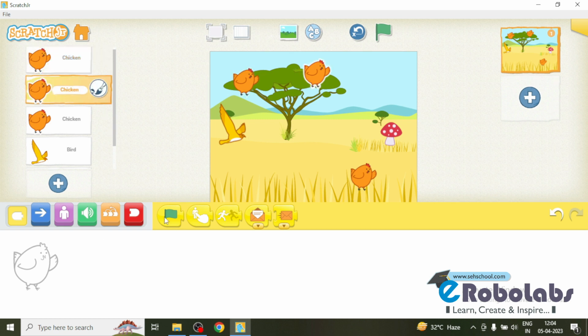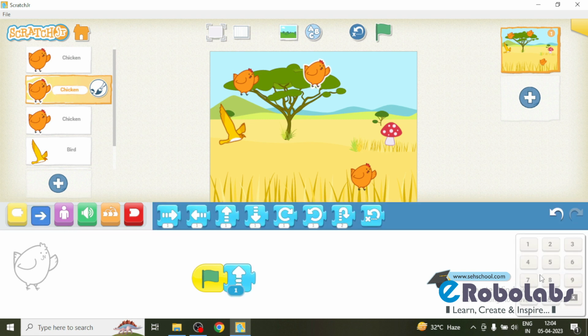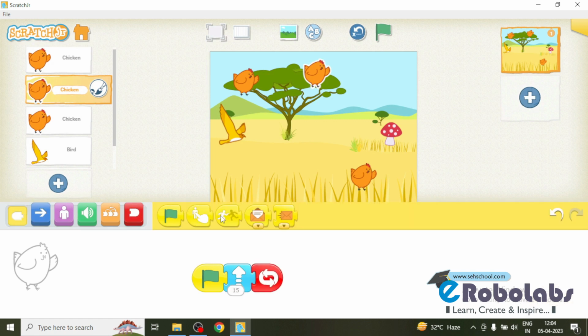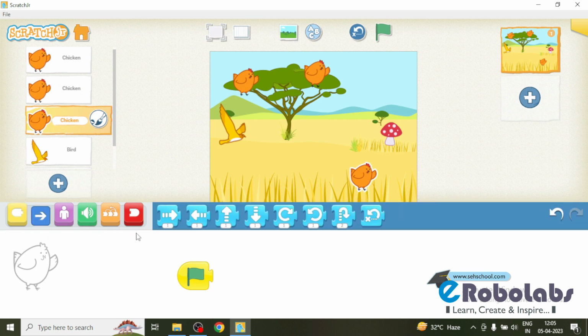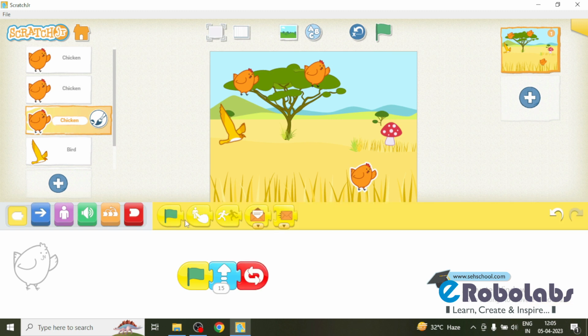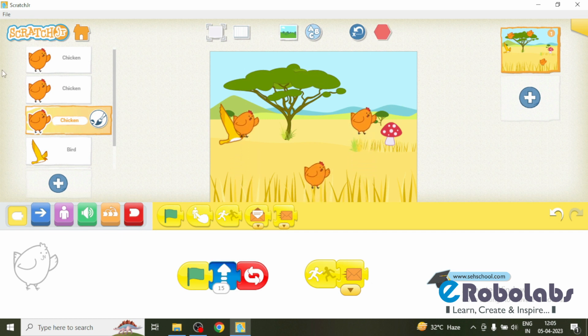Now add the same code in the other two chickens. Move up and with repeat forever block. When touched by the bird, send a message of orange color. Start with green flag, move upward 15 steps, forever. Whenever touched by the bird, send a message of orange color. Now see here, all the three chickens are moving in the upward direction.